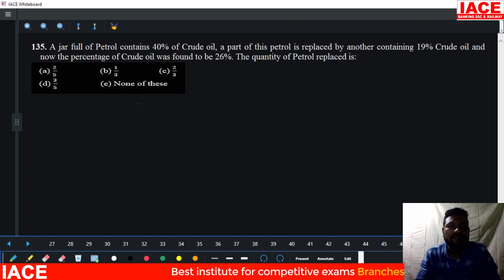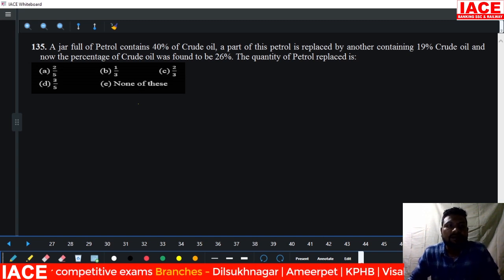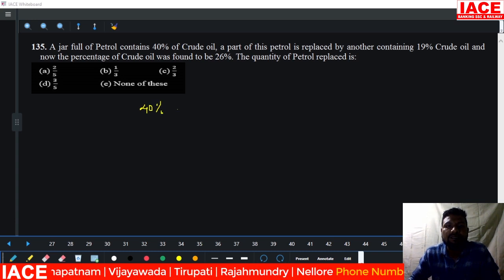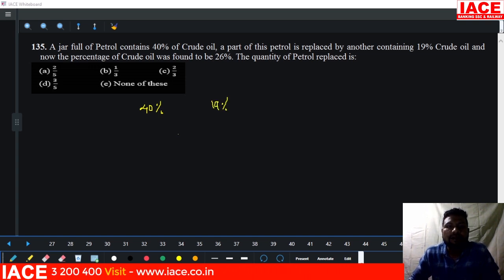Next we have question 135. What does question 135 contain? There is a mixture and allocation. Crude oil is 40%, and next it is 19% and 26%. And we'll take mixture and allocation.